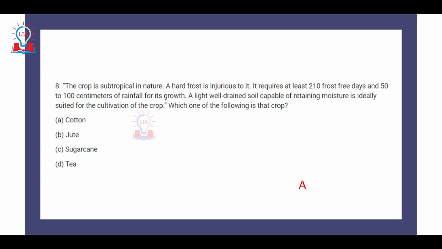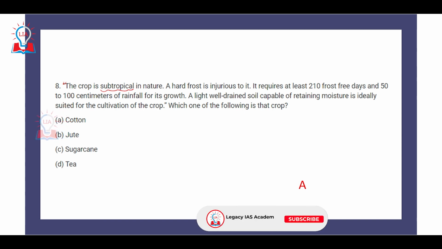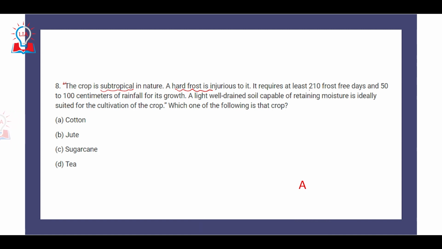Again, the eighth question is related to agriculture, and here the characteristics of a crop are given. The crop is subtropical in nature. Subtropical means it is grown beyond 30-degree latitude, north and south. Second is, hard frost is injurious to it. Third statement is, it requires at least 210 frost-free days and 50 to 100 centimeters of rainfall. In the last, it is given that a light, well-drained soil that is capable of retaining moisture is ideally suitable for the cultivation of the crop. Now, which of the following crops is being talked about?